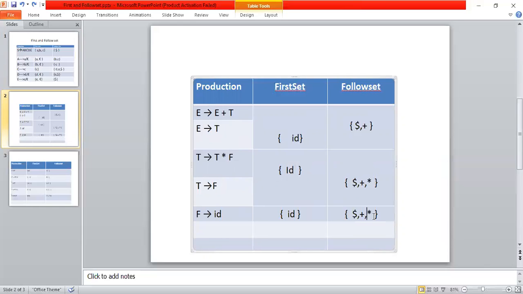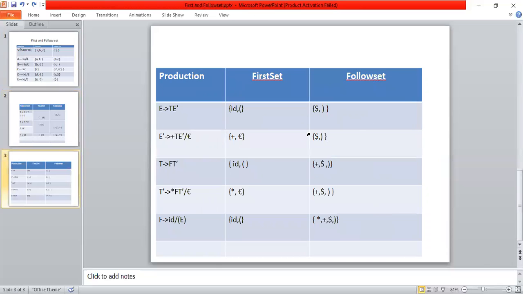And we'll observe one more example. So this is a very, very important example. This example will be asked for construction of the LL1 parsing table, and similarly for the construction of SLR, LALR or CLR. For any of the parsing tables, it will ask for this particular grammar. So in that case, we should calculate first set and follow set. Okay, so first of all, I'm constructing the first set, then we'll go to the follow set.